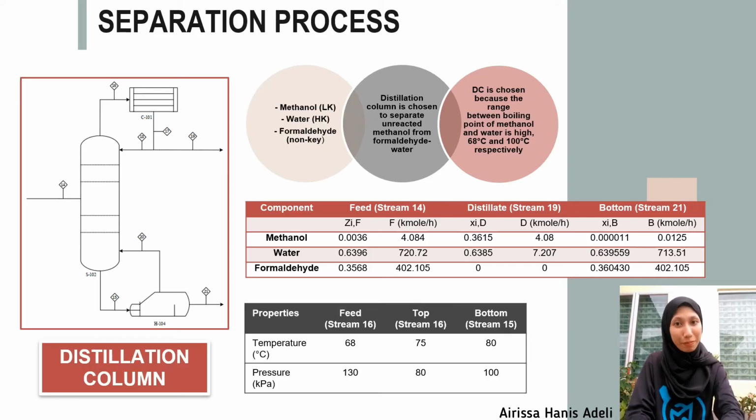For the separation process, the separation unit chosen is a distillation column. This is because a distillation column can separate unreacted methanol from the formaldehyde water mixture, and also because the range between the boiling points of the methanol and formaldehyde mixture is high. In this separation process, methanol is the LK component, water is the HK component, and formaldehyde is the non-key component. The composition of components, operating temperature, and pressure are shown in this slide.